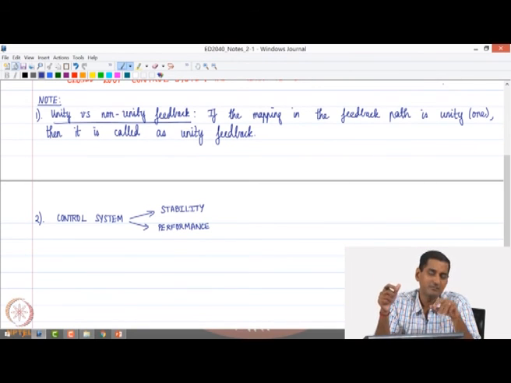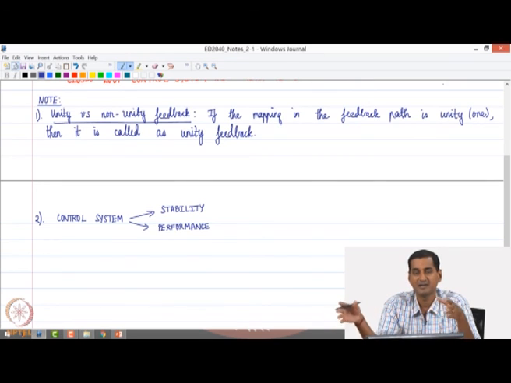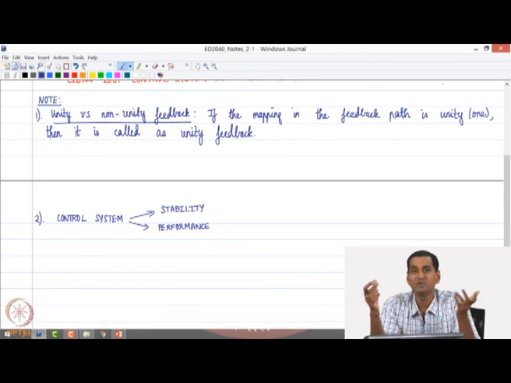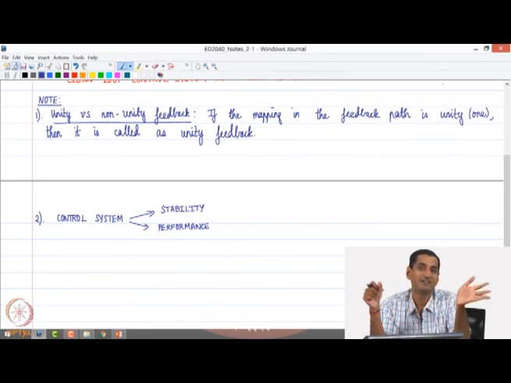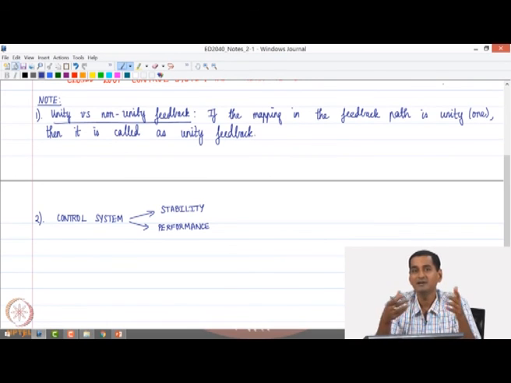What is performance? Performance can essentially be visualized through how fast, let us say, the system responds. Let us say I am designing one steering system and someone else is designing another steering system for the same car, right. Let us say both of us give the same input to the steering wheel. Let us say my car is able to take a turn faster and more accurately, then I would say that my steering system is performing better for that particular car, right, would I not?